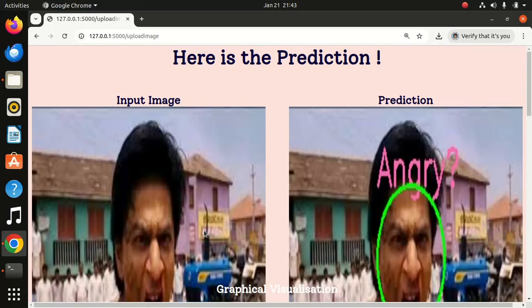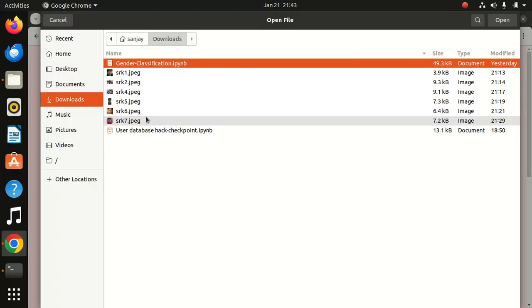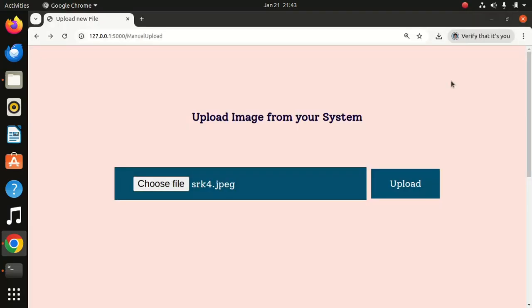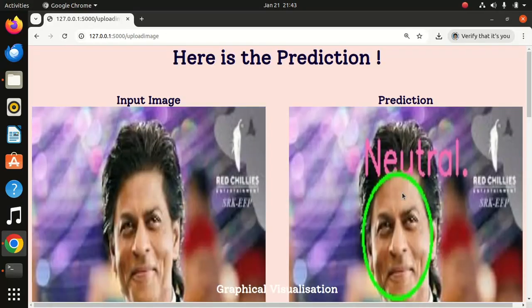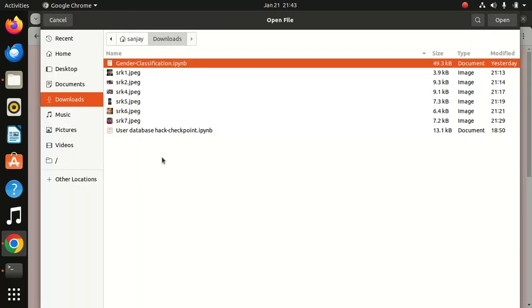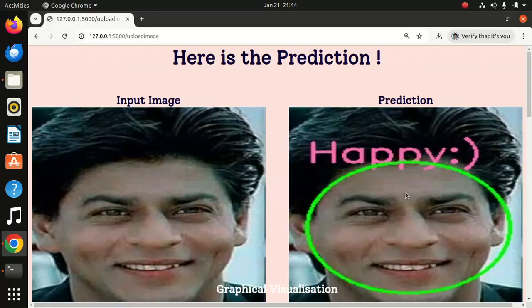Now I will take another image, SRK4. Shah Rukh Khan is always happy. Yes, happy. Oh, neutral. It is coming neutral. We will take another image, SRK5. Here teeth are coming, that's why it is happy. Yes, happy. Teeth are seen, that's why it is happy.